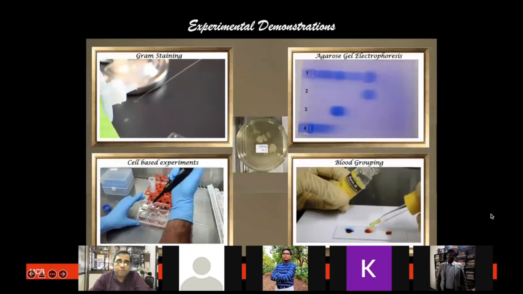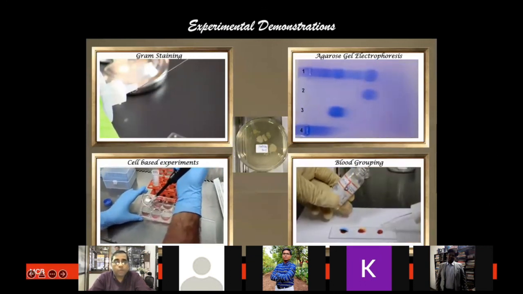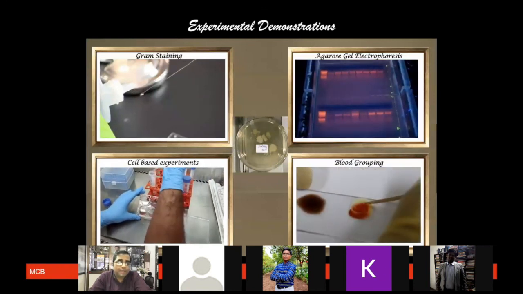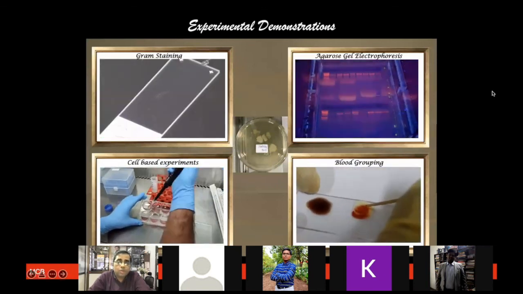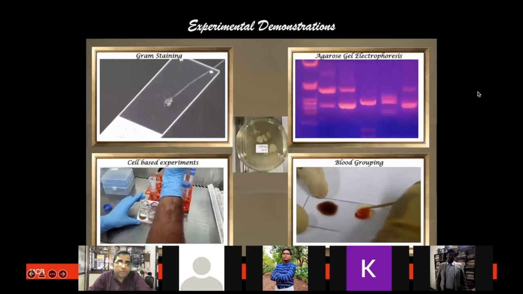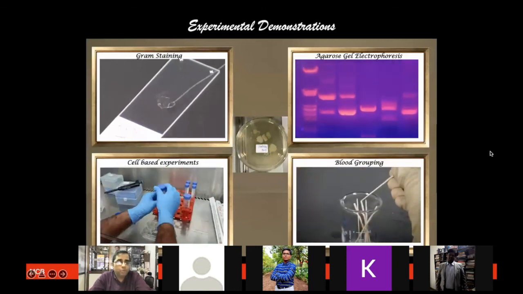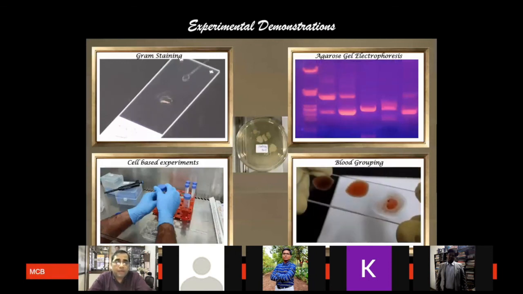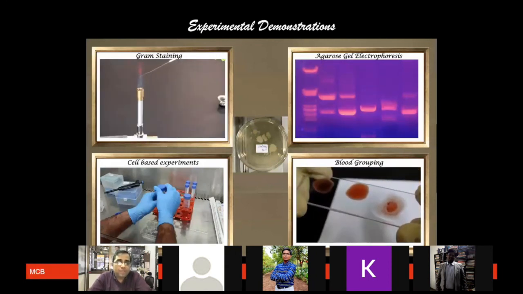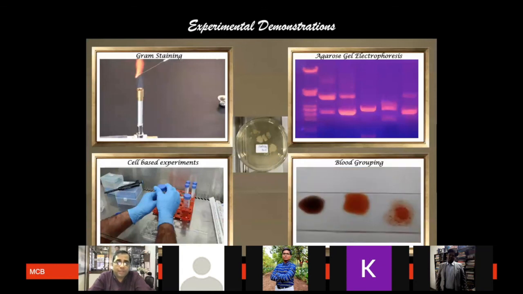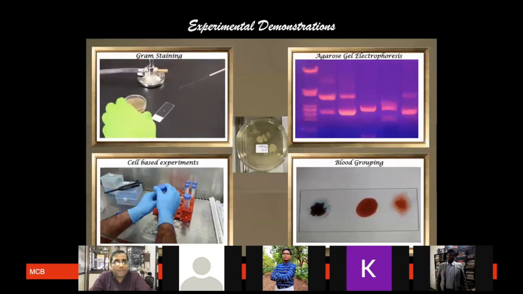But I'm hoping that some of these experiments are going to be useful for you to appreciate some of those concepts. So we did show you many experiments: looking at bacteria, gram staining, growing cells for cancer cells, doing PCR and agarose electrophoresis, looking at DNA bands, blood grouping. All of these experiments were shown to make it appear that biology is not just theoretical mugging up of terminologies and facts, but that the data comes from these experiments and how they are done in the lab. I hope you have at least made some appreciation.